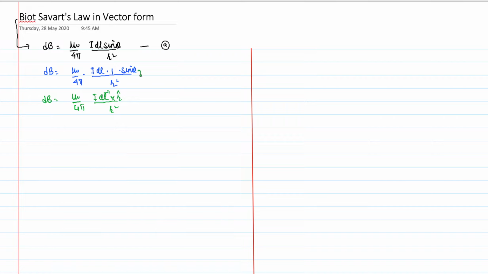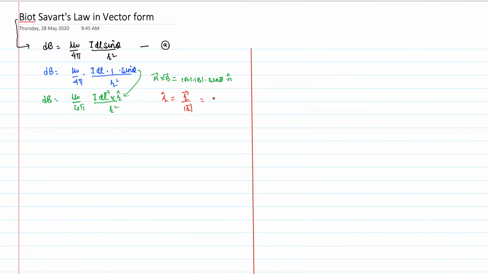So this part could be written as a vector cross b vector is equal to magnitude of a, magnitude of b, sine theta, and then n cap. I can write this part in this mode also, but we also know that r unit vector is equal to r vector divided by magnitude of r.